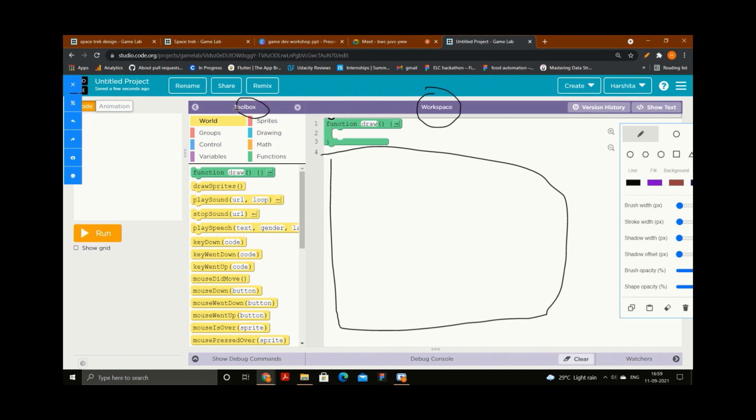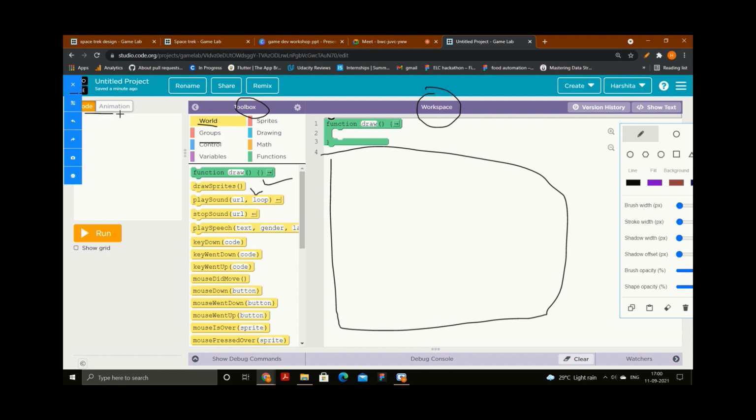Next is the toolbox. The toolbox is for your help. Inside the toolbox there are a lot of options. You don't need to know all of them; you can learn about them one by one. But today we will use a few of them, such as sprite, drawing, and world. Inside this toolbox there are blocks. You just need to understand the concept, make a few changes, and join the blocks accordingly, and then your game will be completed. These blocks are for your help.